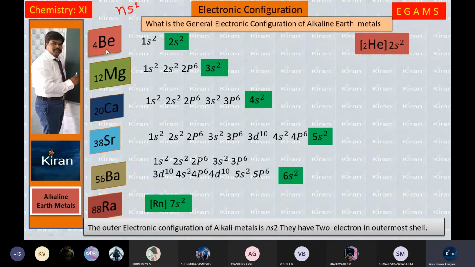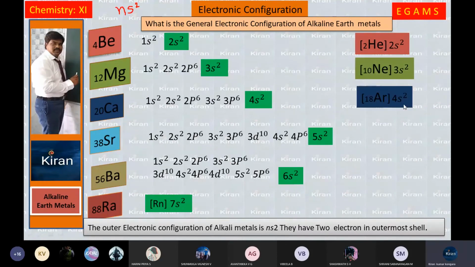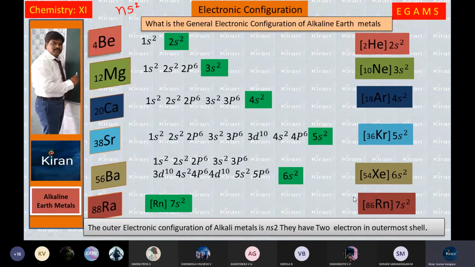With respect to inert gases, we can write the electronic configuration. Helium 2s2, neon 3s2, argon 4s2, because it is 20 atomic number. Argon is 18 plus 2, 20. Krypton 5s2, xenon 6s2, and radon 7s2. This is about the electronic configuration of second A group elements.